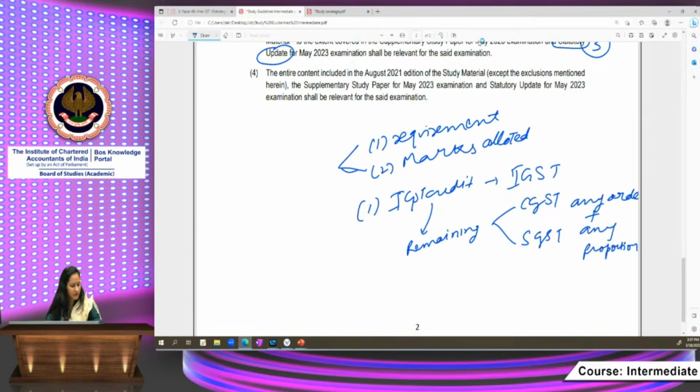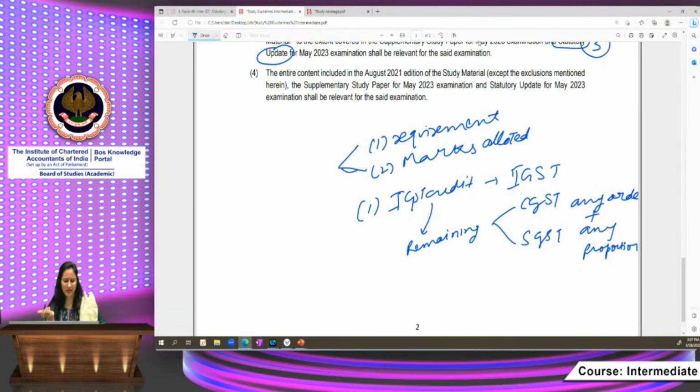What does it mean? First of all, you can utilize the remaining IGST against CGST and then towards payment of SGST, or it is your choice if you want to utilize the remaining IGST towards SGST and then CGST, right? Any order. And you can utilize the remaining IGST towards CGST and SGST in any proportion, whether it is 50-50 or 80-20.